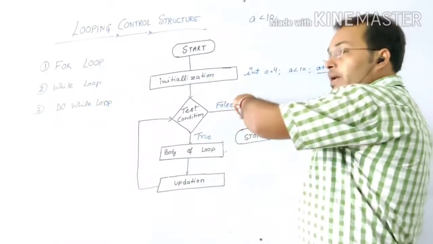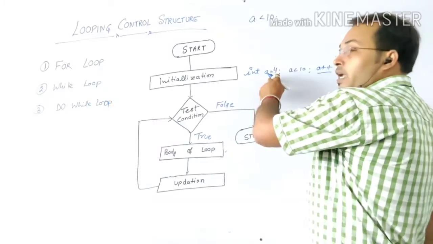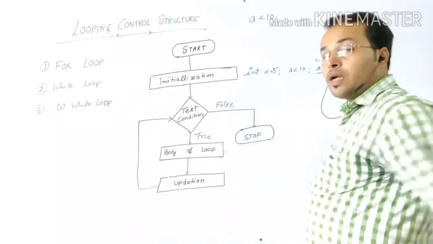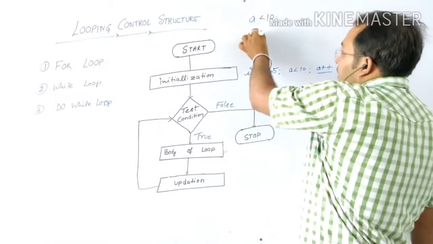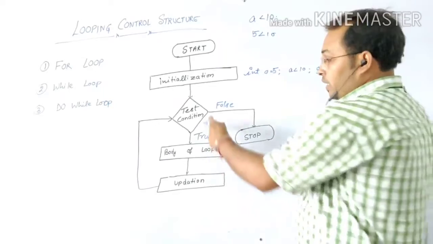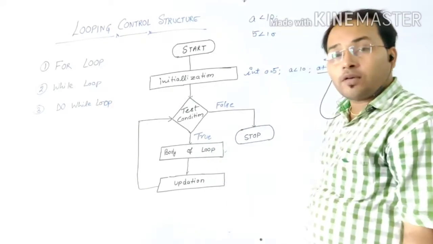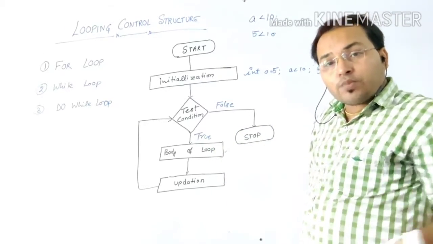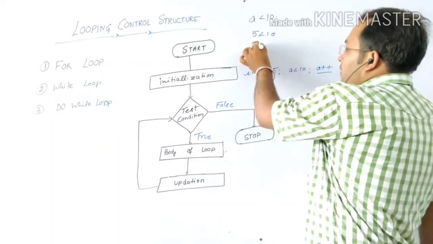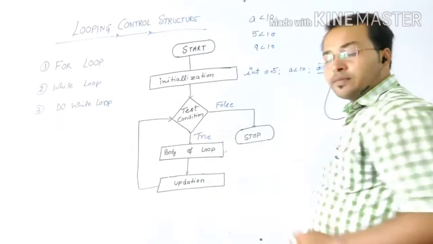When updation happens, initialization a equals 4 will become a equals 5. It will again check the condition, 5 less than 10 or not. If the condition is true, it will again come to the body of the loop, and this process will continue till 9, because 9 is less than 10.